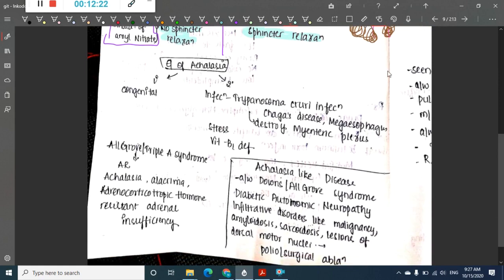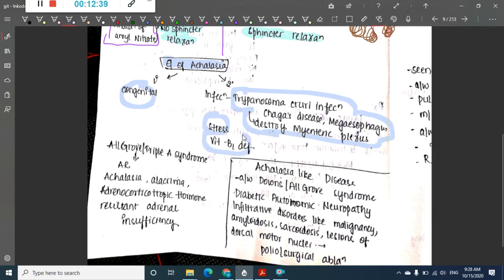Then the last, what is the etiology of achalasia cardia? It can be congenital or it can be secondary. Secondary can be due to infection with Trypanosoma cruzi, which is Chagas disease, or megaesophagus. It can be due to stress or vitamin B1 deficiency. So primary achalasia is congenital, whereas secondary achalasia includes Trypanosoma cruzi infection like Chagas disease. This infection can destroy the myenteric plexus.